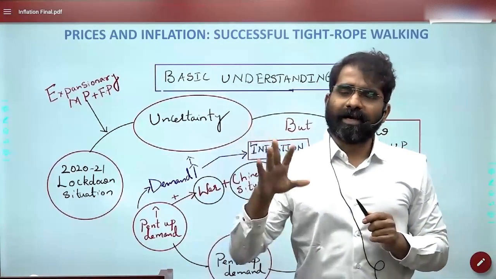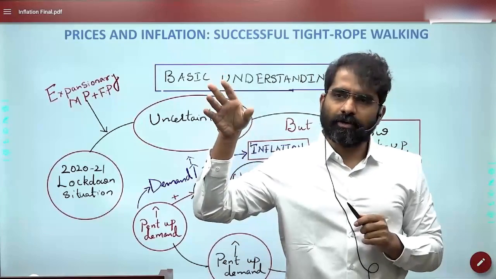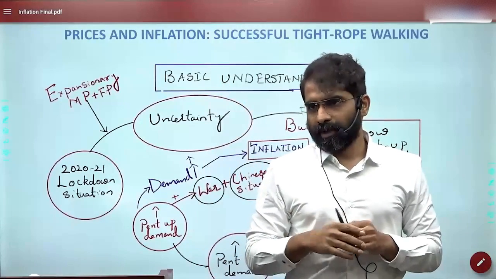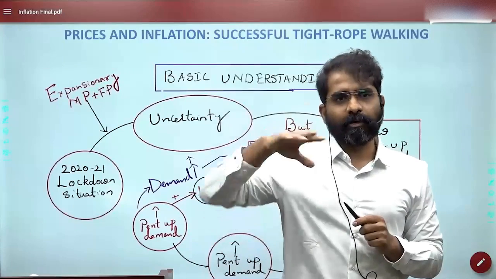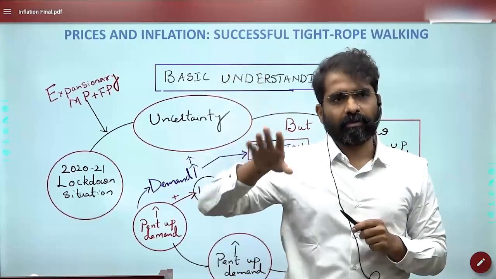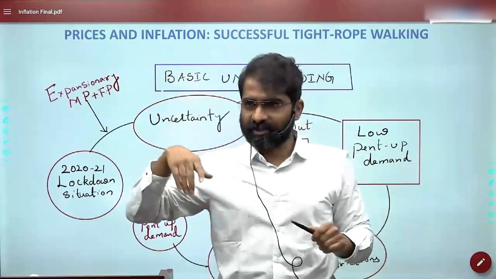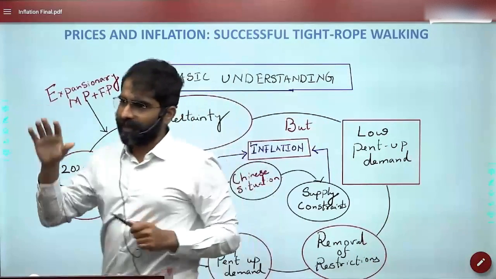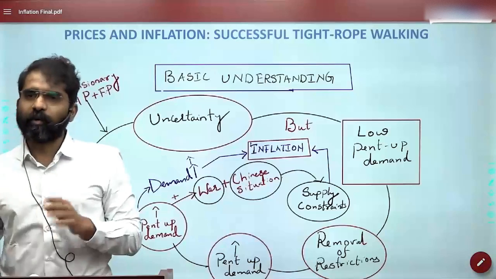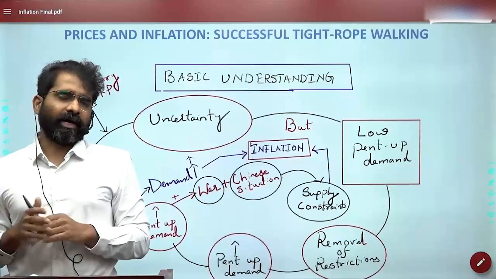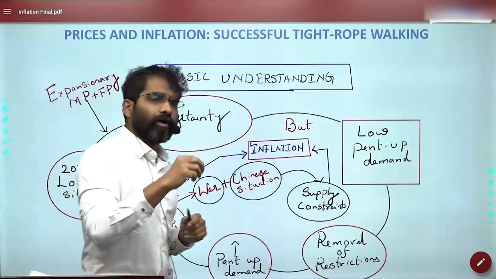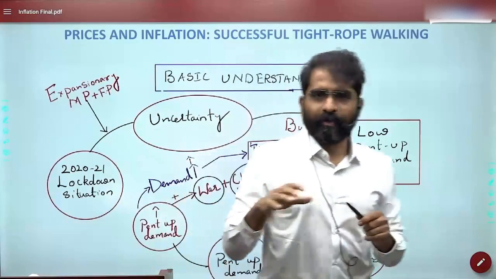It makes a comparison between the global scenario and the Indian scenario. It also compares the advanced economies and the emerging developing economies. In advanced economies, what is the inflation situation? And in developing economies, what is the inflation situation? What is the reason? This chapter also talks about WPI inflation.